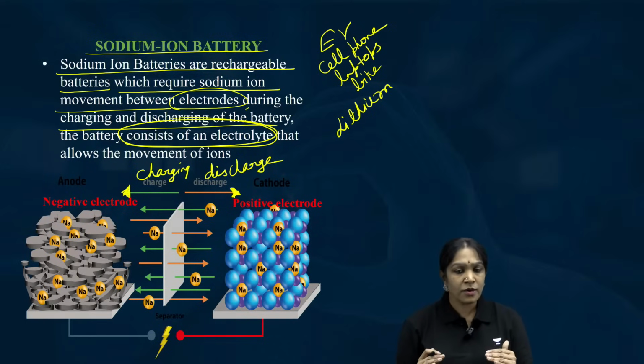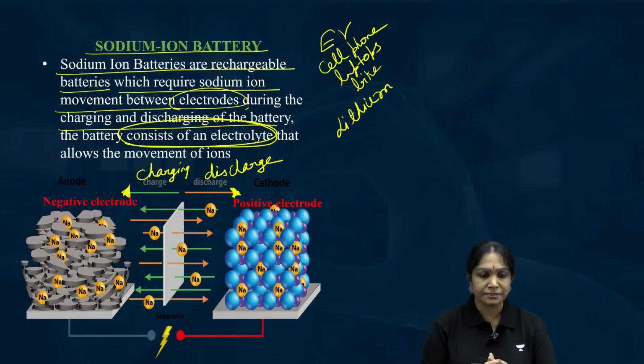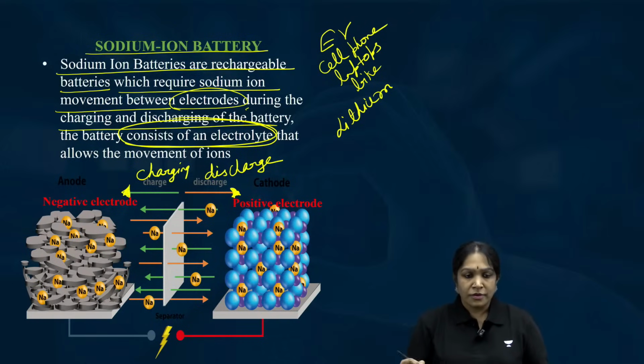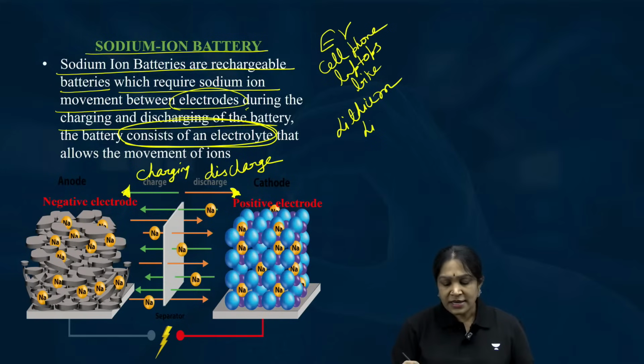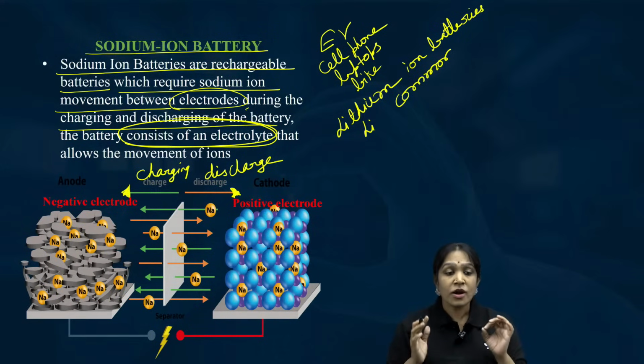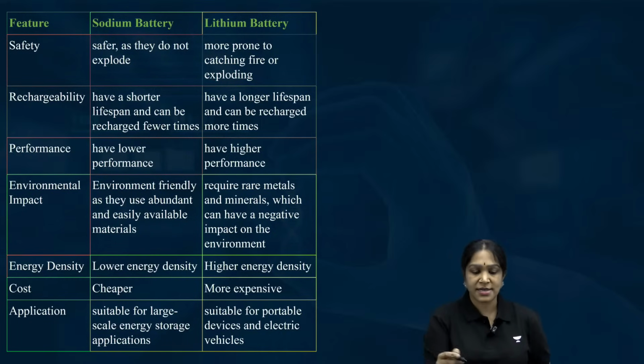Are we commonly using sodium ion batteries or lithium ion batteries? Very commonly we are using lithium ion batteries. But we have a lot of problems with lithium ion batteries. Let us try to understand that.